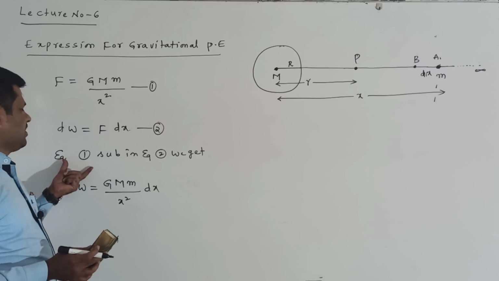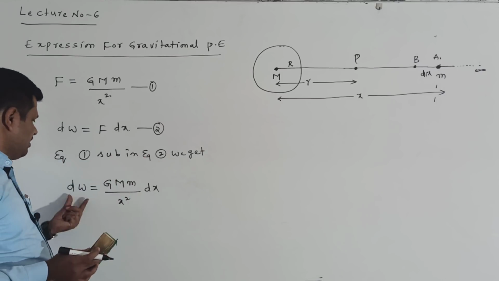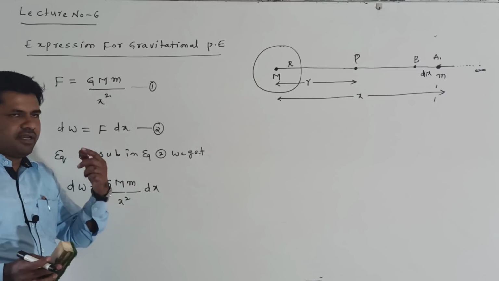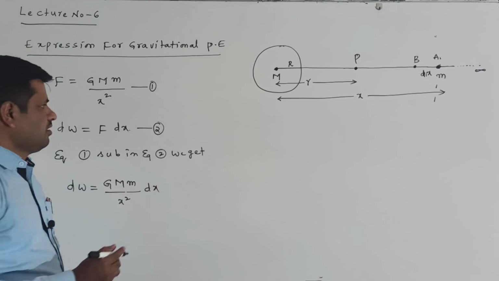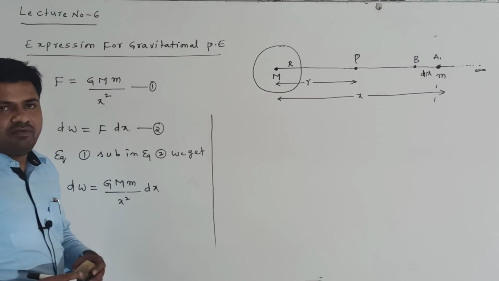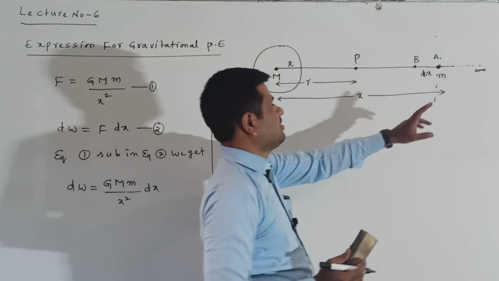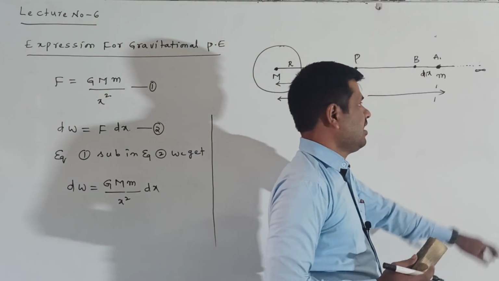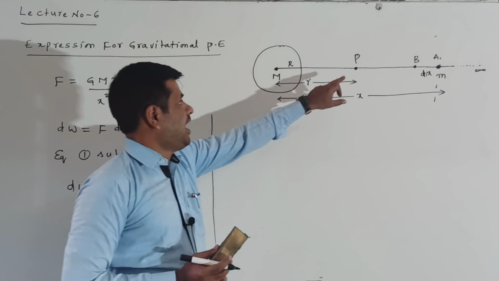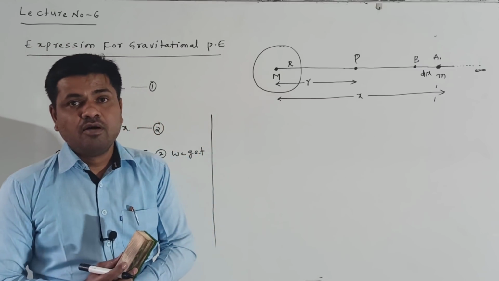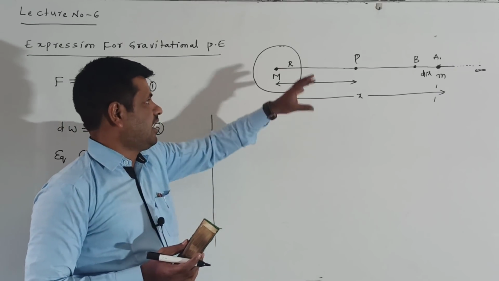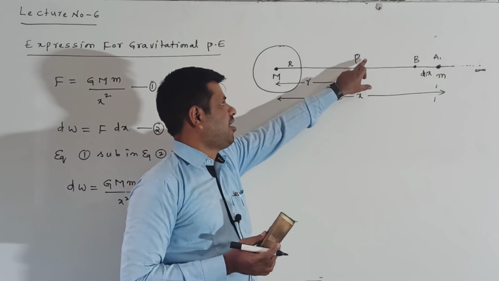Substituting equation 1 in equation 2, we get dW is equal to G into capital M into small m by x square into dx. This is small work done. But my concept is, I want to bring the body from infinite distance, not from A to B. I am bringing from infinite distance to point P. I want to find the potential energy at point P.